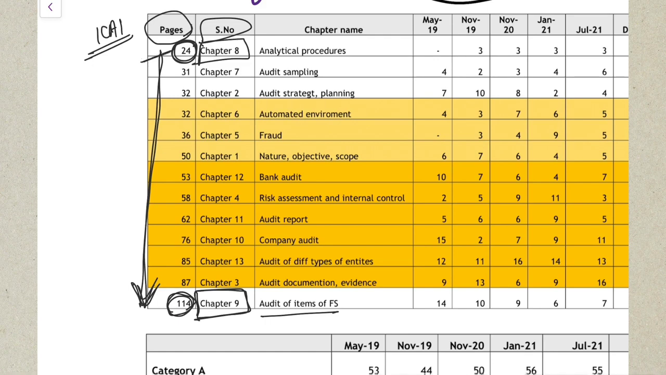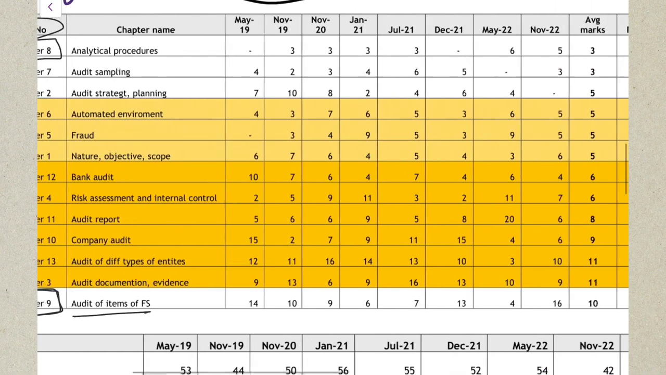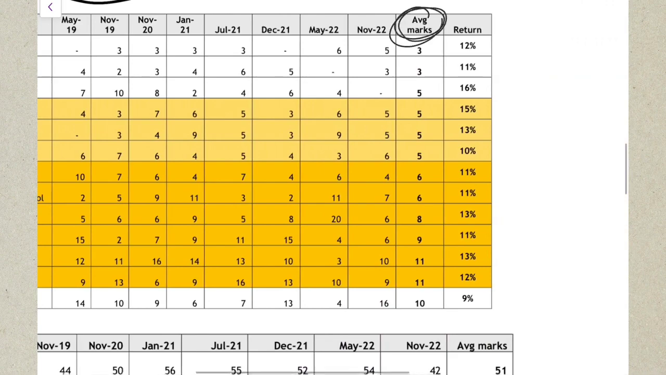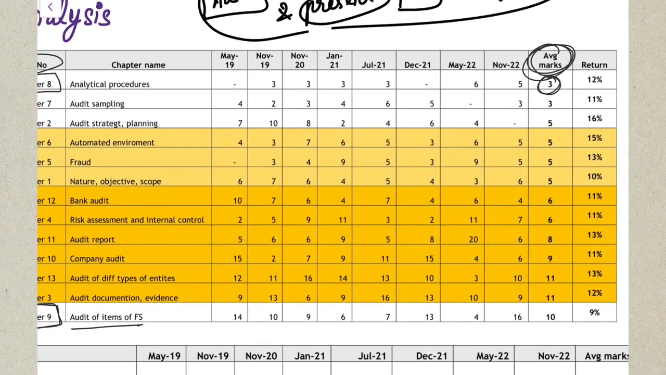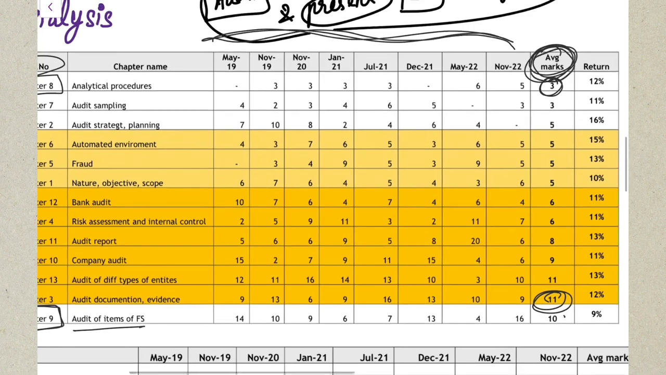Along with the number of pages in the ICAI study material, I have also written here the average marks the particular chapter is questioned for in the examination. Starting from 3 marks to a maximum average of 11 marks, a chapter in your examination is being questioned for. So this is the average marks. That means depending on the past 8 attempts, what is the average number of marks it is being questioned for.